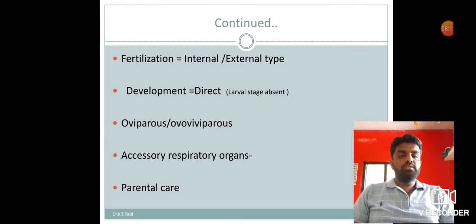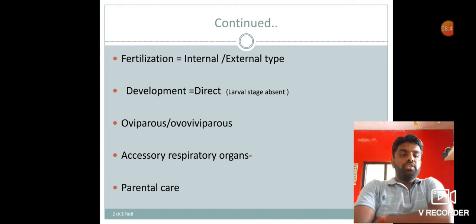Then in fishes, accessory respiratory organs are also developed. Such fishes are called Dipnoi, both breathers, aquatic as well as aerial. Best example, Clarias batrachus. In Clarias batrachus, an arborescent organ develops in the buccal region. So when there is a scarcity of water, this fish can change its place. They can move from one place to another. At that time these organs are useful for the fish.